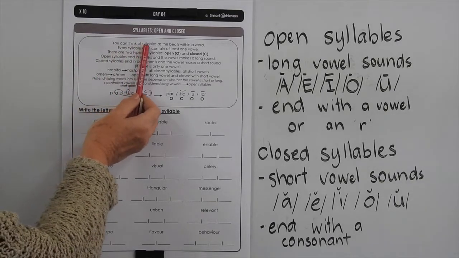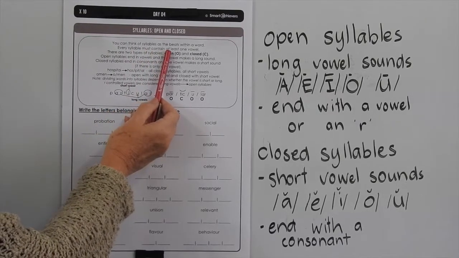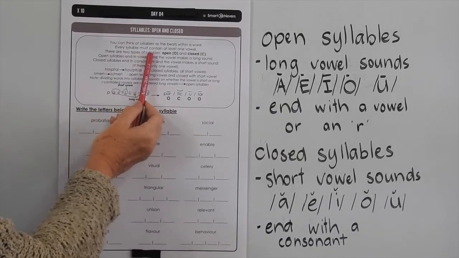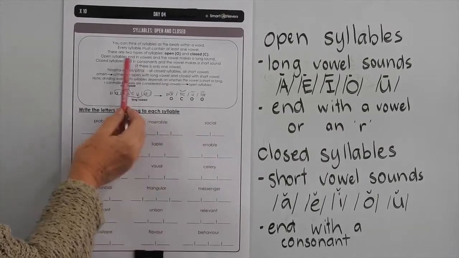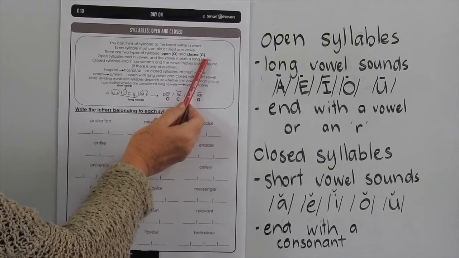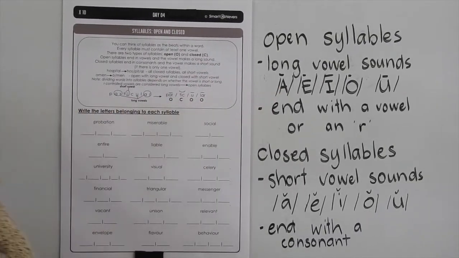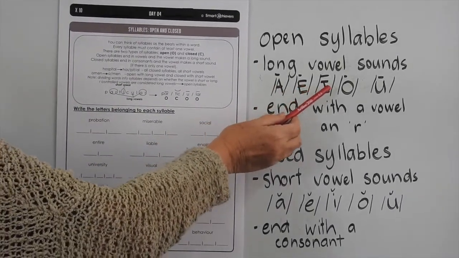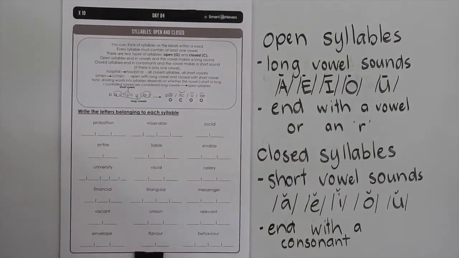So you can think of syllables as beats within a word. Every syllable must contain at least one vowel, golden rule. There are two types of syllables. We have open syllables and closed syllables. Open syllables end in vowels, and the vowel must make a long sound. So the long sounds would be their names. When the letters say, the vowels say their name. So it would be A, E, I, O, U, and they actually make a long sound.